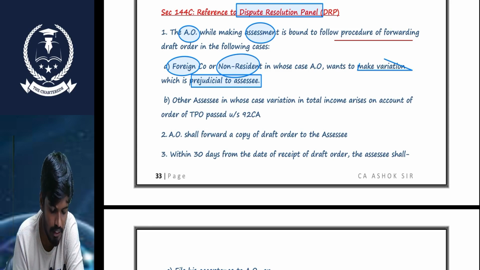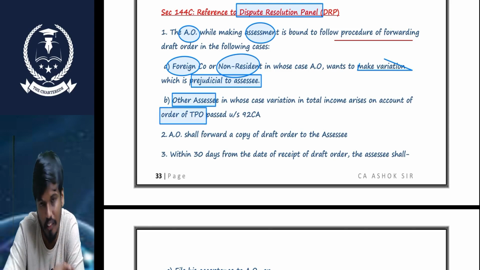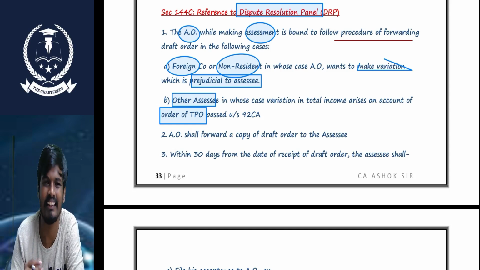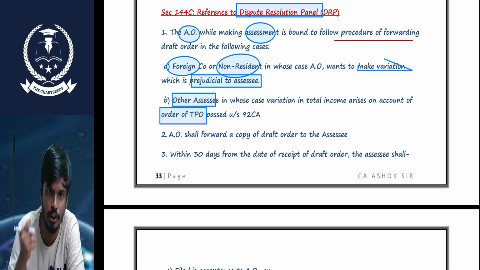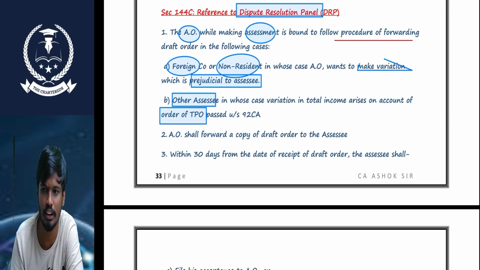While making the assessment of other SSCs based on the order of the TPO, after completion of such assessment, some income and some tax is required to be paid by the SSC. That is also prejudicial to the SSC. Very simple, sir.